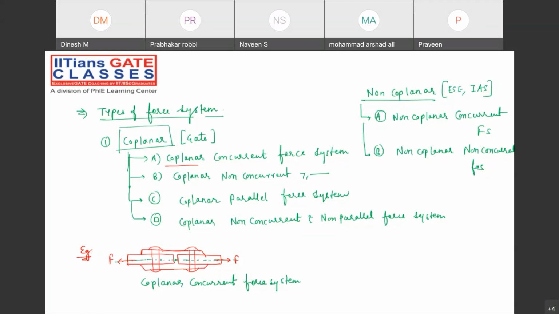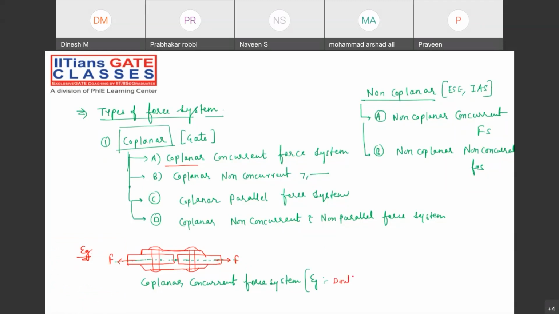Can you please tell me the example? I already mentioned. Tell me, guys. What is the example? See, they are not asking the question directly. They are not asking what the definition is. They give four options directly, and they will just check from you whether you know about the coplanar, concurrent, non-concurrent, parallel system or not. So the example is what?